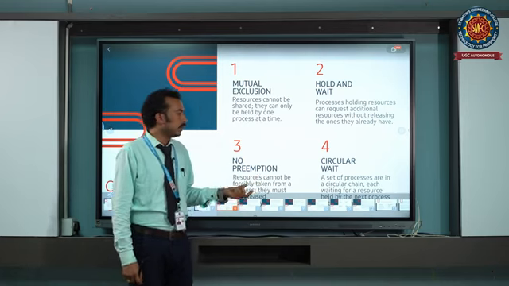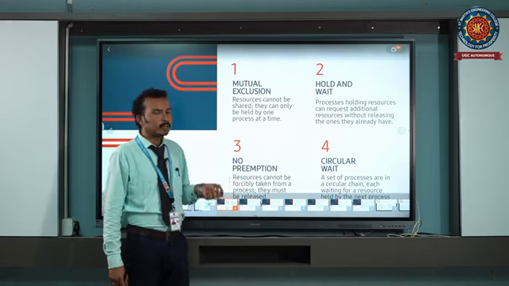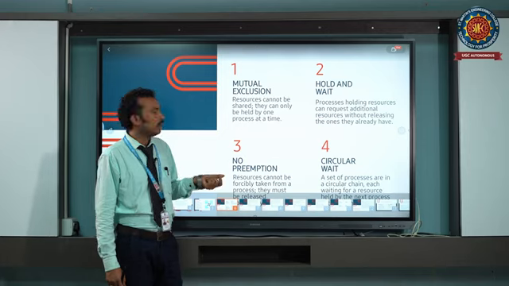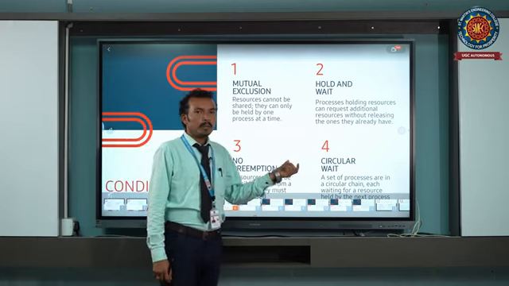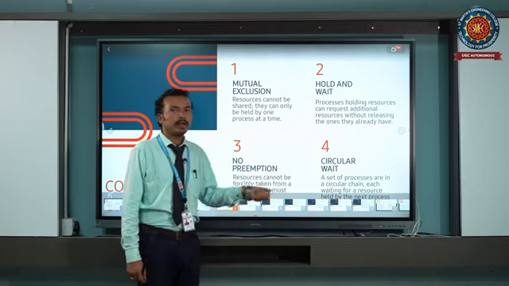So it will form a chain. The last process is requesting the resource held by the first process. So in this case, no process will complete its execution. So this condition also forms a deadlock.